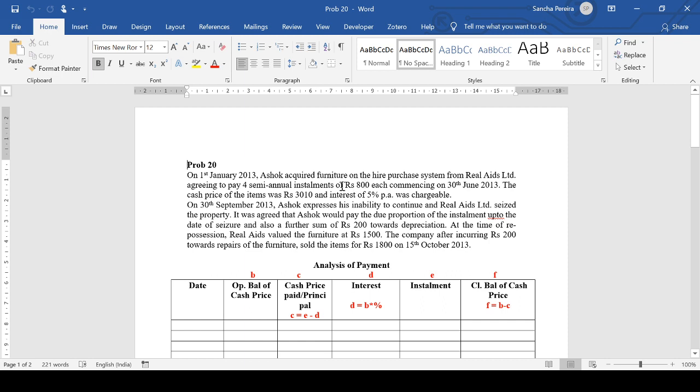So if we put these 4 semi-annual installments together, how much will the hire purchase price come to? 800 into 4, 3200. So 3200 becomes the hire purchase price and this becomes the cash price.